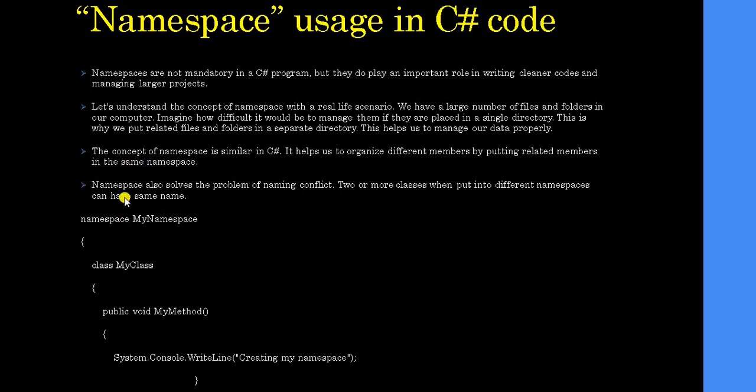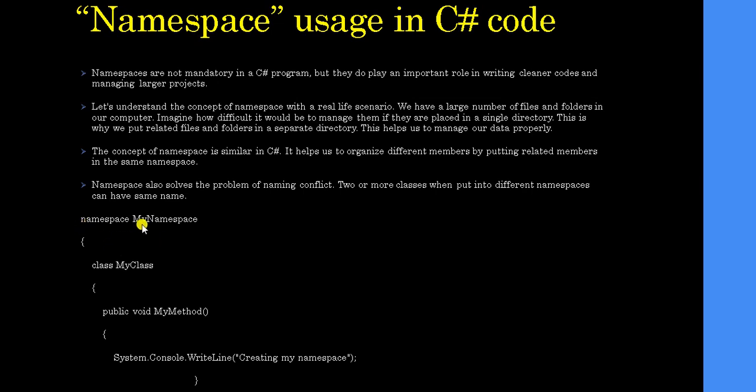The concept of namespace is similar in C#. It helps to organize different members by putting related members in the same namespace. Namespace also solves the problem of naming conflict. Two or more classes put into different namespaces can have the same name, which can't happen otherwise in C#. But if we put them in separate namespaces, we can use the same class name in different namespaces.